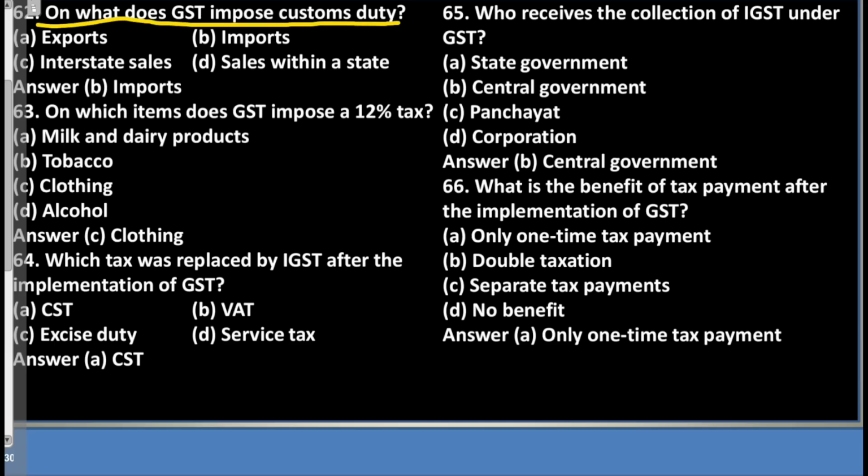Question 62. On what does GST impose customs duty? A. Exports. B. Imports. C. Interstate sales. D. Sales within a state. Answer: B. Imports.